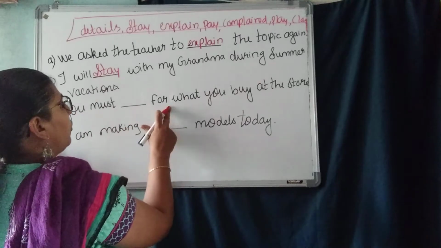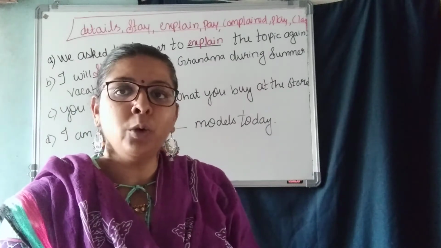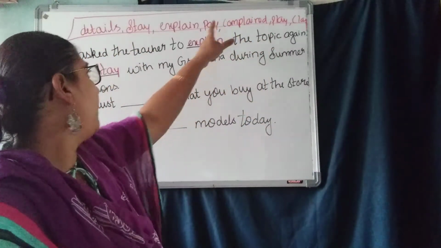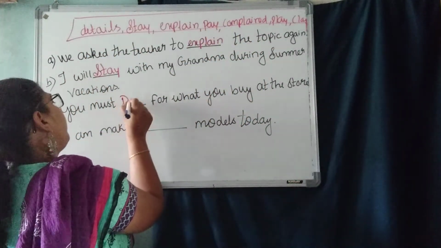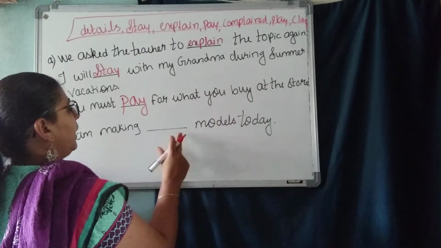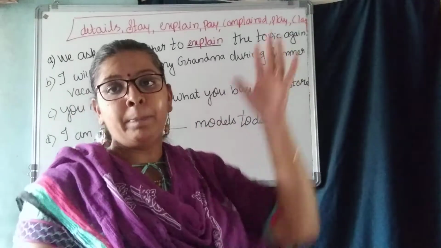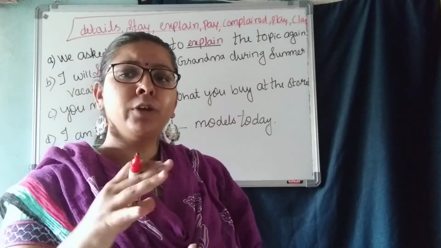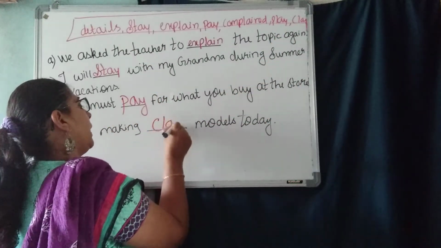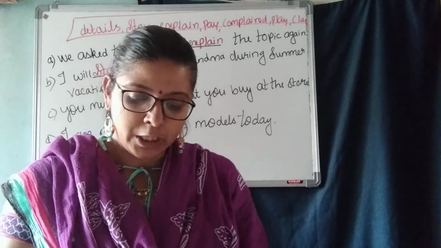You must dash for what you buy at the store. When you go to buy a notebook, when you go to buy something, what do you do? You pay. You pay the amount. Now we say pay. Pay again. AY letter. We must pay for what we buy at the store. I am making dash models today. I am making clay. You know clay, na? You people play with the clay. In many classes we make different shapes with the clay. So I make clay models. What is it? Clay models. Again we have AY letters. Clay models today.